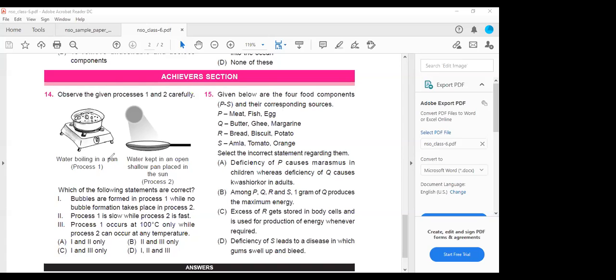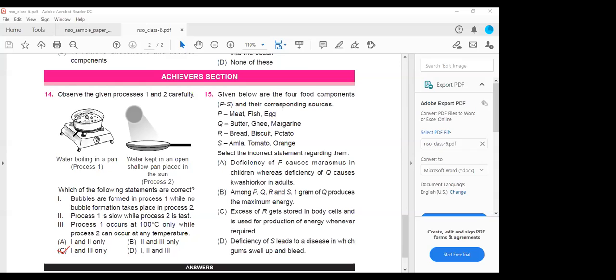Process 1 is slow while process 2 is fast. No. Process 1 is fast because the boiling takes place at high temperature. Process 1 occurs at 100 degrees Celsius while process 2 can occur at any temperature depending upon the temperature of the sun. Yes. So which option, ma'am? Option C is the correct answer.